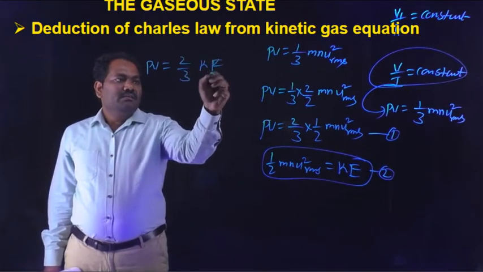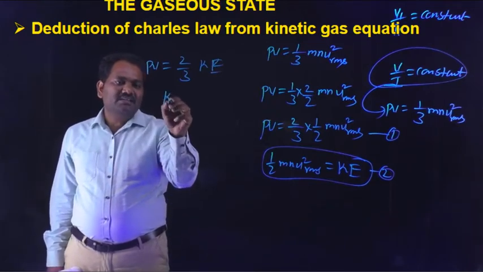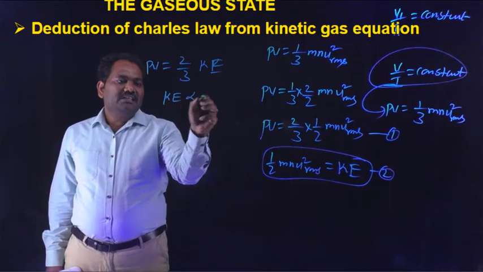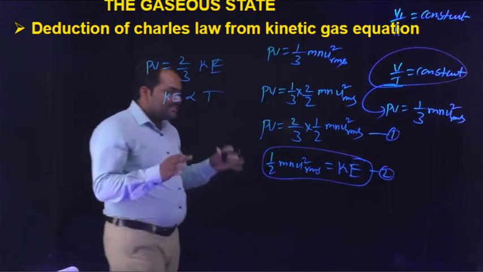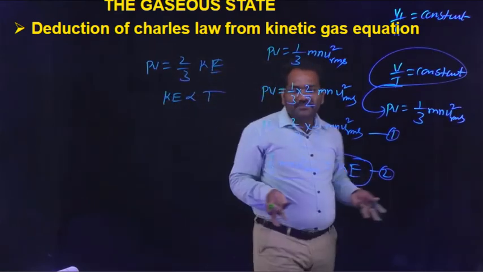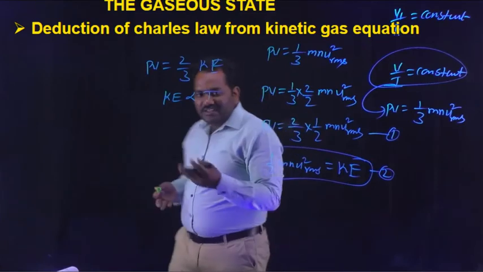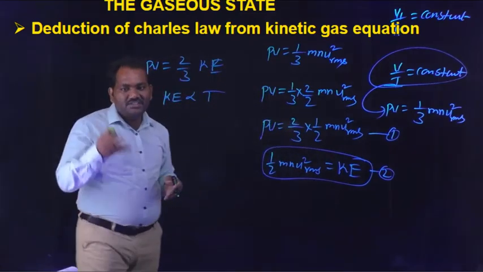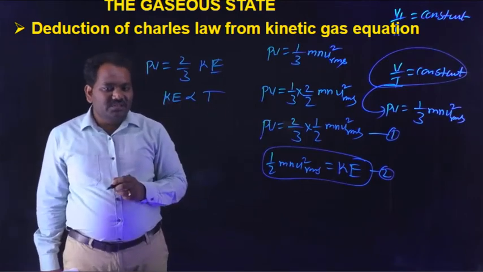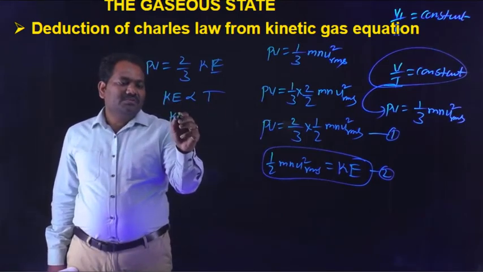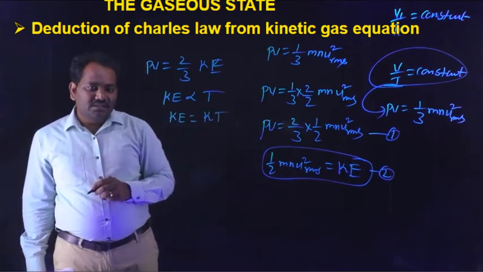We know that the kinetic energy of the gas is directly proportional to absolute temperature. It means if the temperature of the gas is increased, kinetic energy is increased. Already we discussed this in the introduction video. So we can introduce the proportionality constant: K is equal to KT.